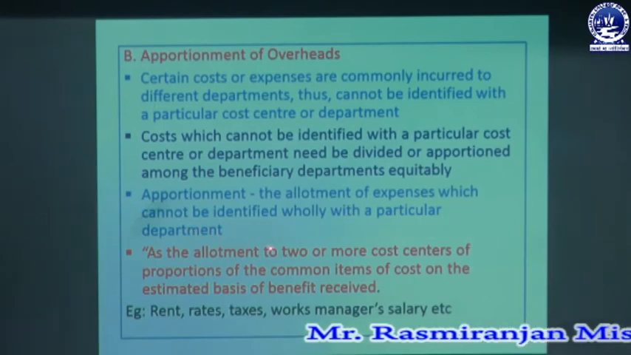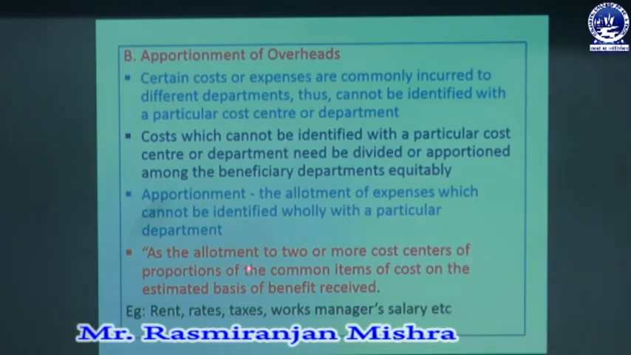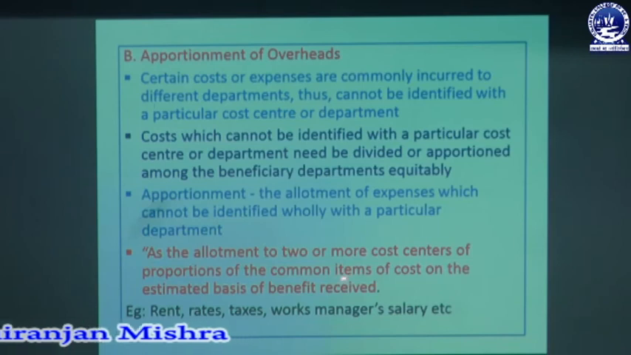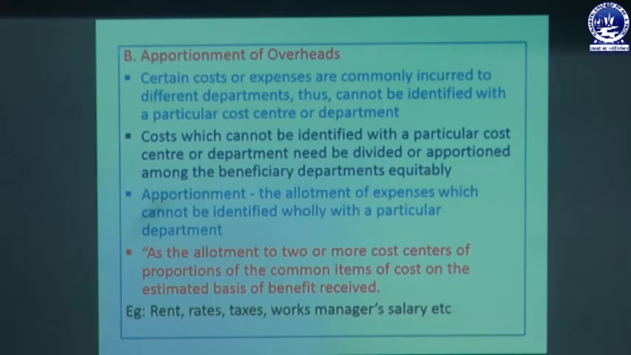Apportionment is the allotment to two or more cost centers of a proportion of a common item of cost on the estimated basis of benefit received. Some examples are rent, rates, taxes, works manager salary, etc. These are expenses that we cannot directly identify to a particular worker or a particular department. We have to divide them on some equitable basis.